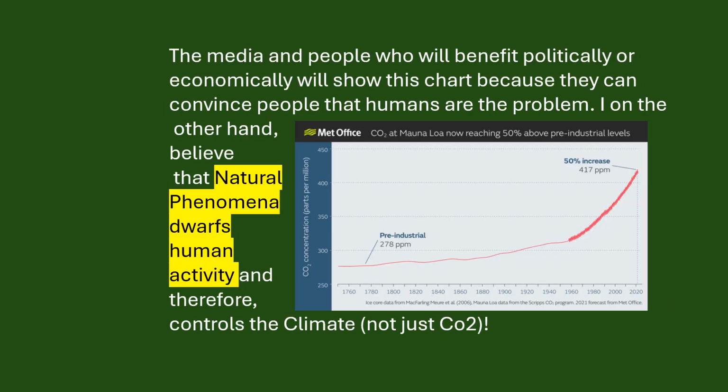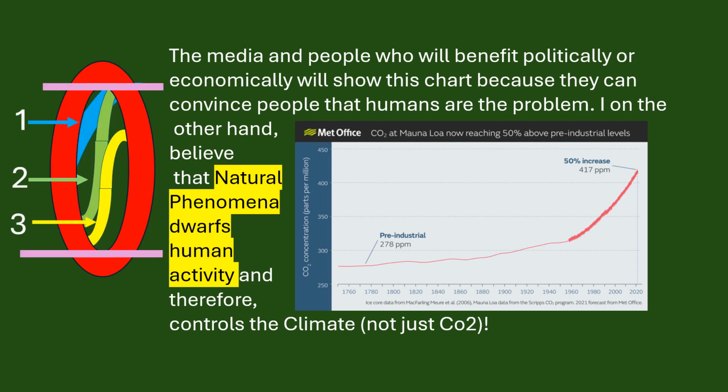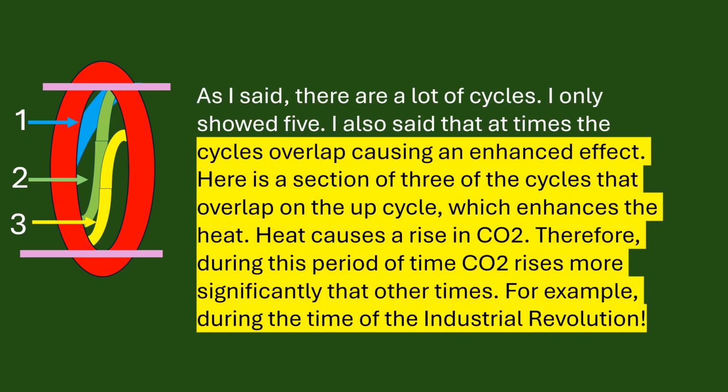The media people who benefit politically and economically will show this chart because they can convince people that humans are the problem. I, on the other hand, believe that natural phenomena dwarfs human activity and therefore controls the climate, not just CO2. So the world at 0.04, humans at 0.02, and the United States at 0.0032. As I said, there are a lot of cycles.